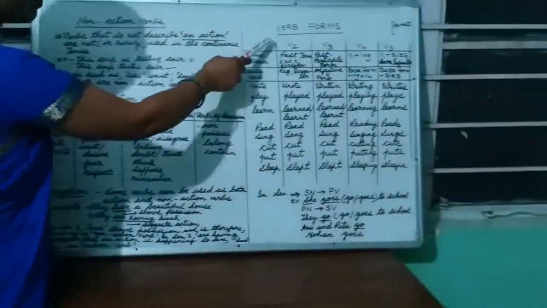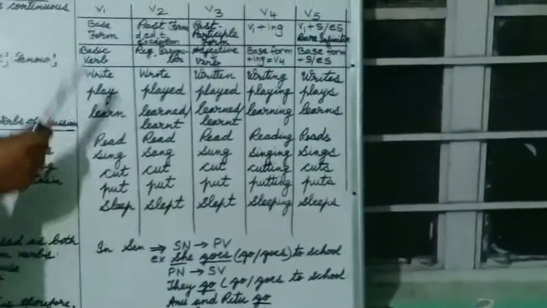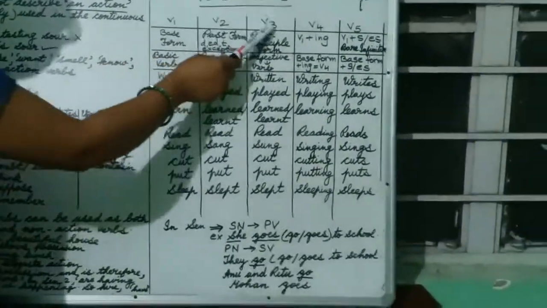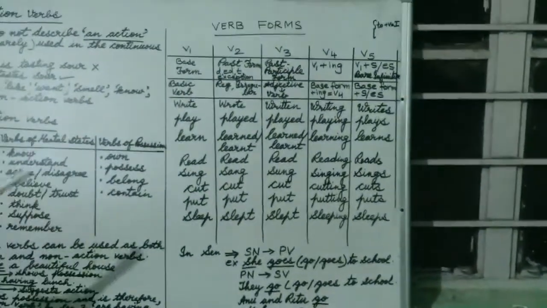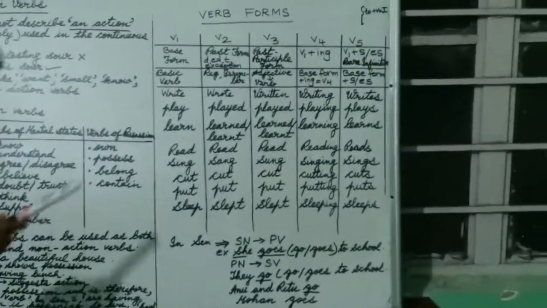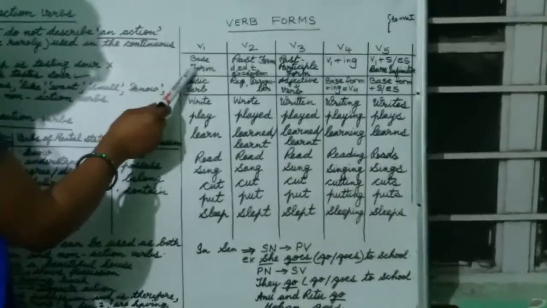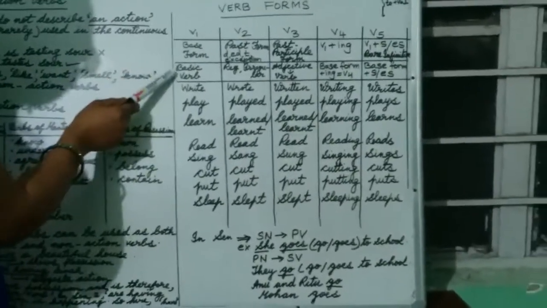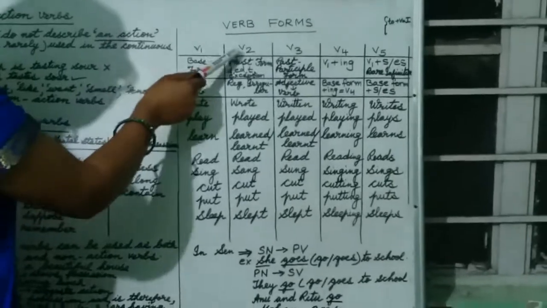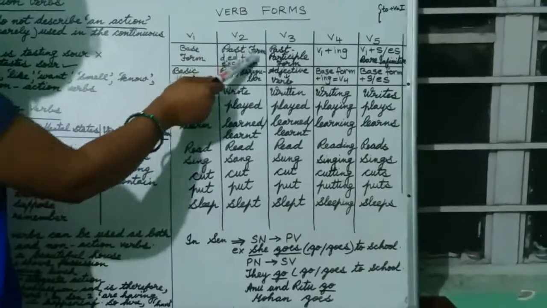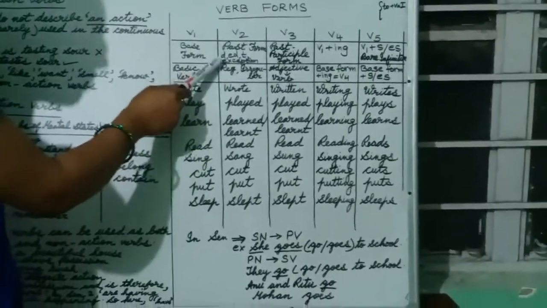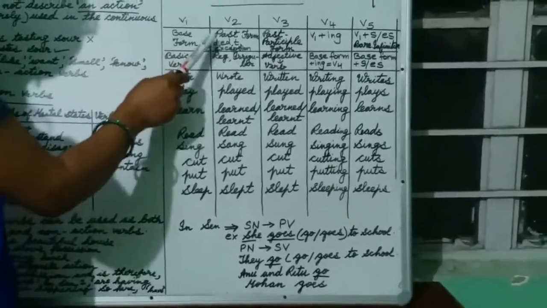Now coming to the verb forms. As I told you before, there are 5 verb forms and this is very important to write and know the tenses correctly. V1 is the base form of the verb, that means the basic verb comes under this. Now the V2 form is the past form of the verb. There are regular and irregular verbs, both are there.